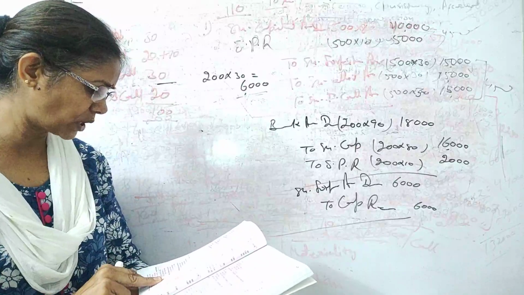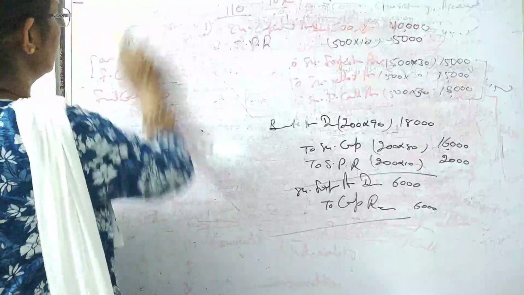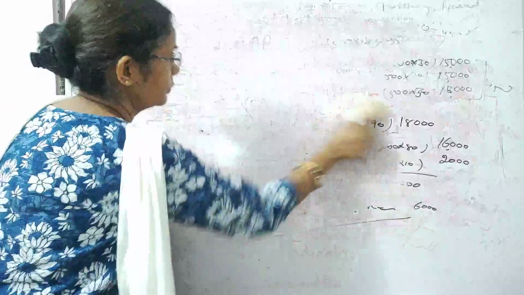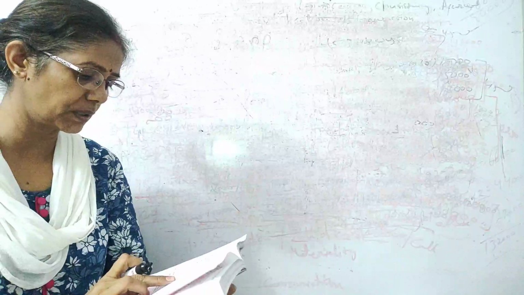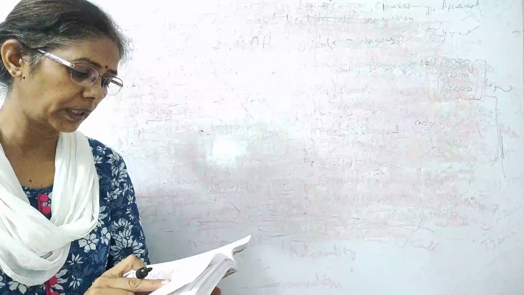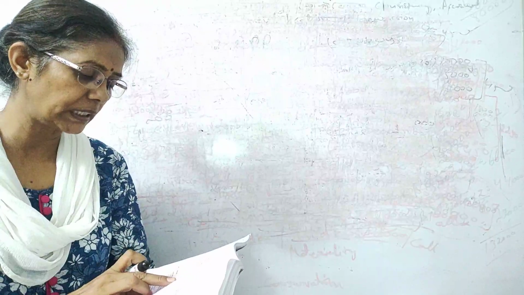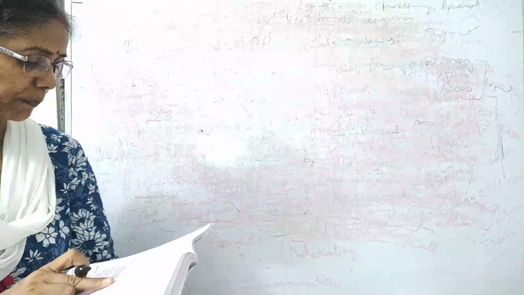Yes, illustration number 52. Let's talk about it. Illustration 52 is telling Alka Limited forfeited 300 shares of rupees 10 each, fully called up, held by Ram for non-payment of allotment money of rupees 3 per equity share and first and final call of rupees 4 per equity share.